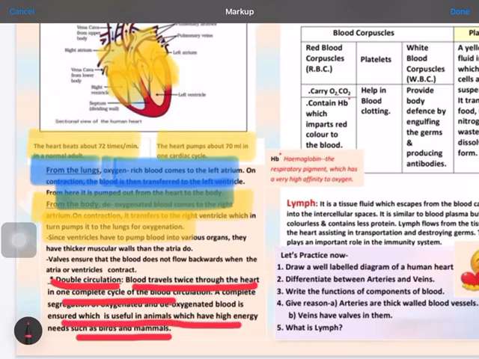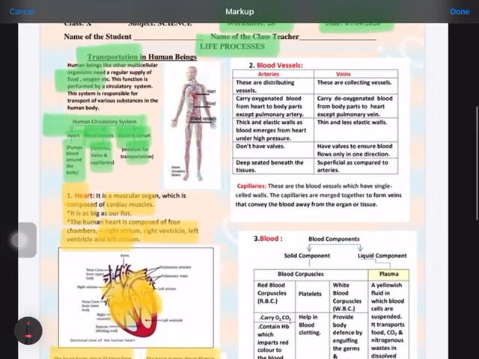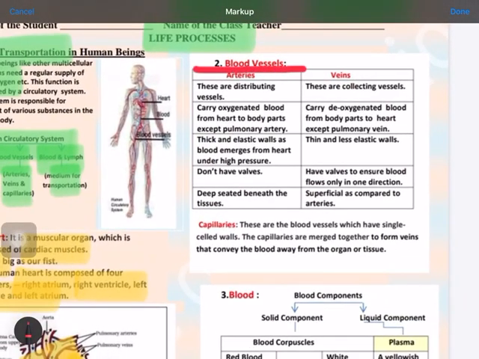It helps the organism to have high energy, such as birds and mammals. This complete separation of oxygenated and deoxygenated blood is very helpful to get higher energy. Next is blood vessels.